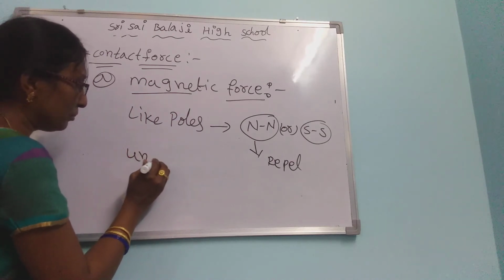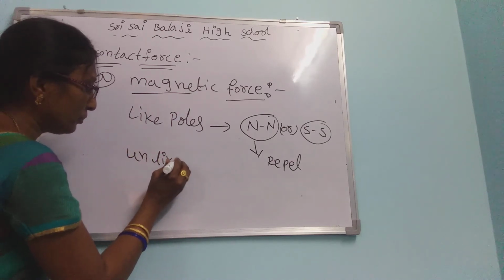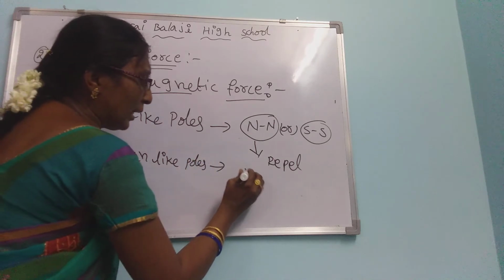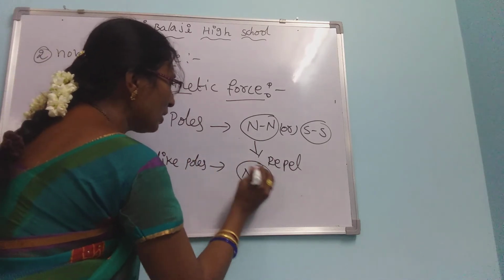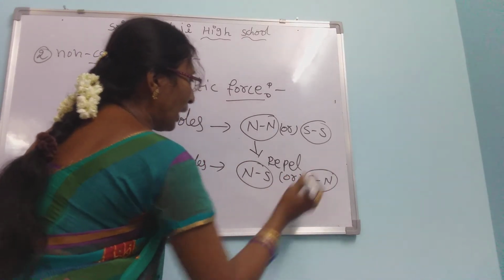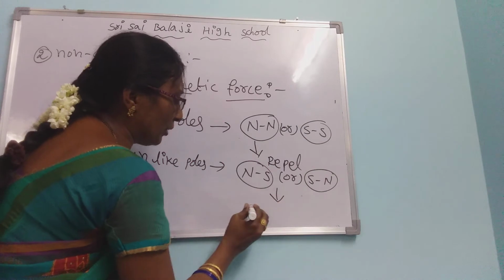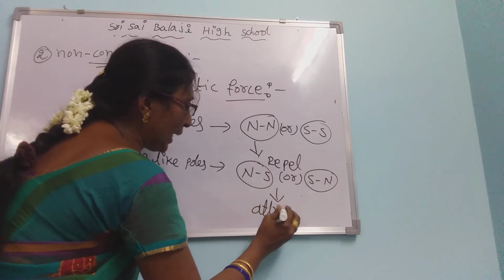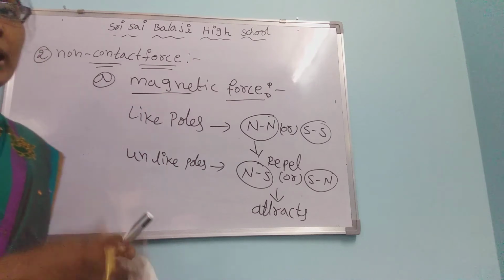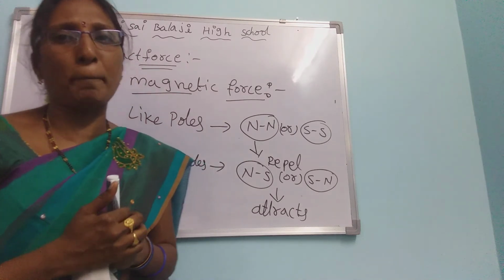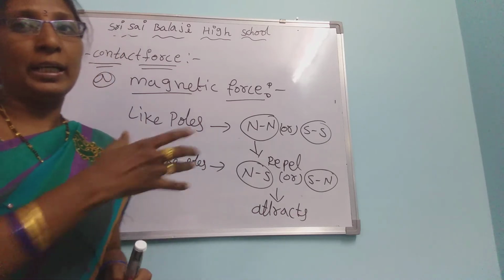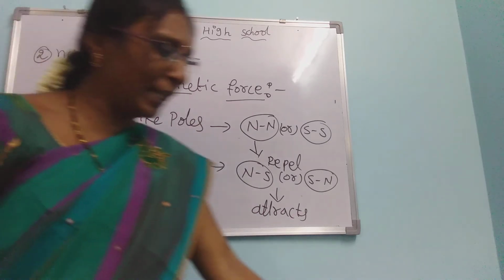Unlike poles, north and south, attract. Like poles of a magnet repel, unlike poles of a magnet attract. This is called magnetic force.